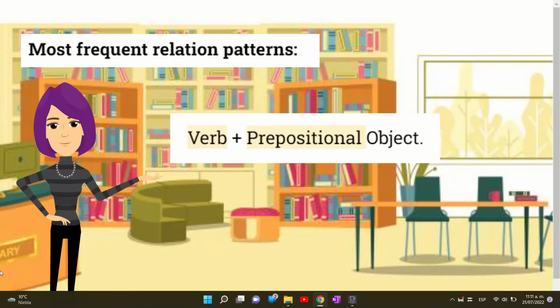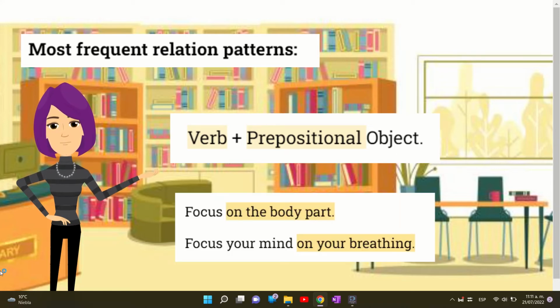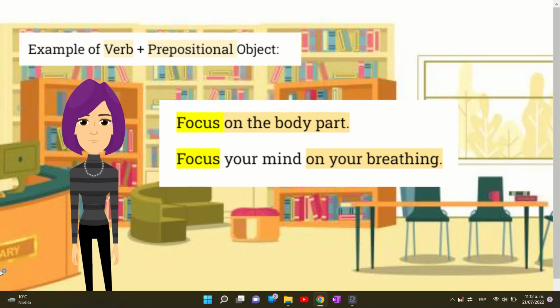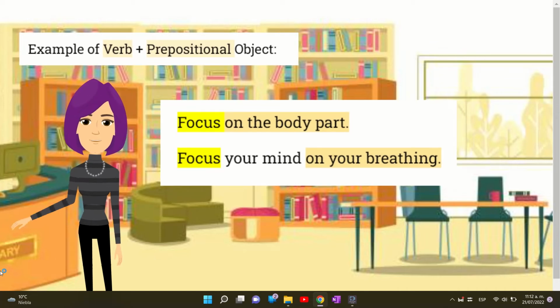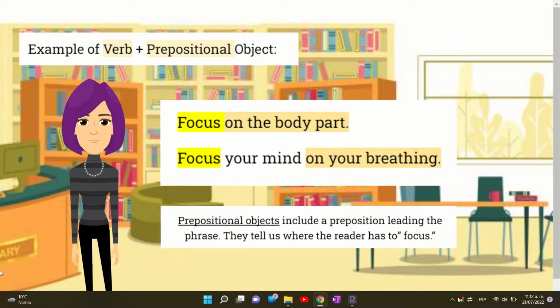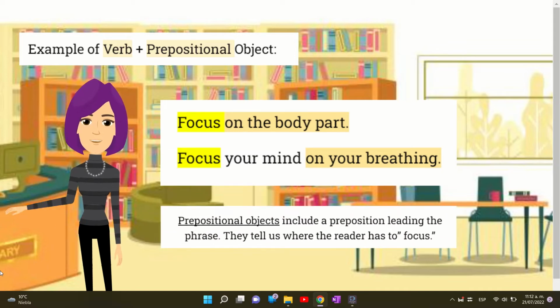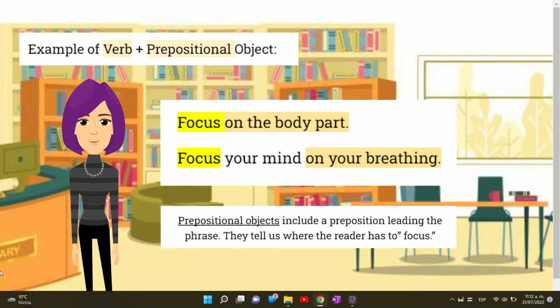Let's analyze another frequent relation, which is the verb and its prepositional object. Here we have identified two examples. In both sentences, the verb focus is related to the objects on the body part and on your breathing, respectively. The subjects are prepositional, since they include a preposition that answers where the reader has to focus.